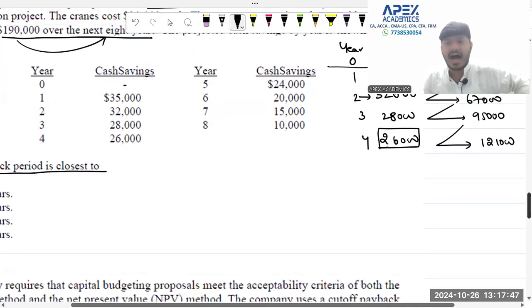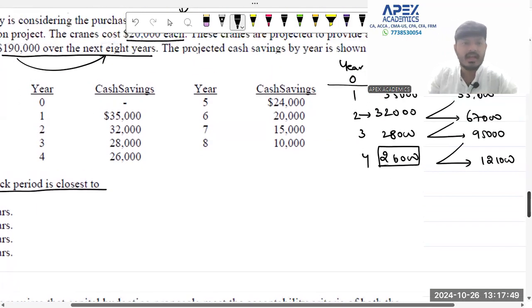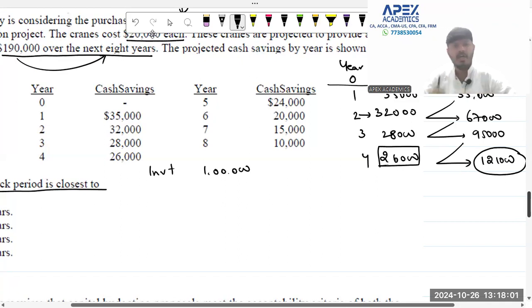Why? I want one cumulative figure that is more than the total investment. What is my investment value? My investment value is 1 lakh. I want one cumulative figure above the investment value, and one immediately before it, which has to be less than the investment value. This shows that at the end of year 3, 95,000 has been collected.